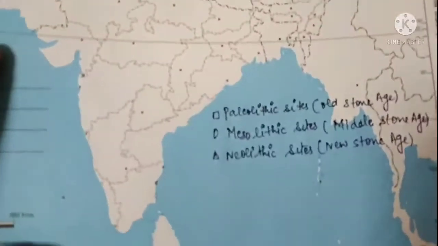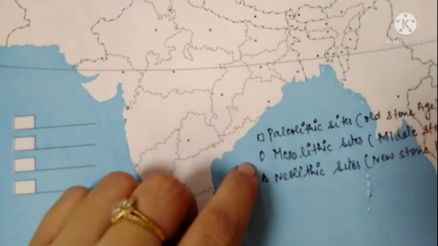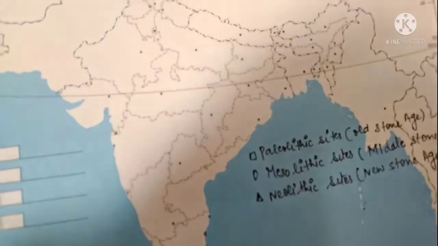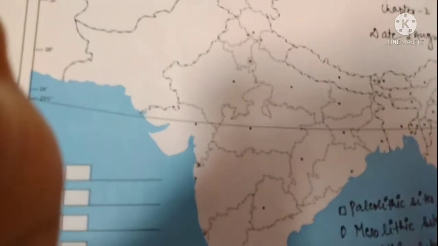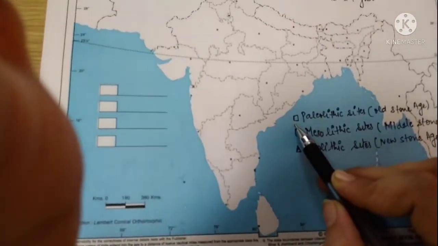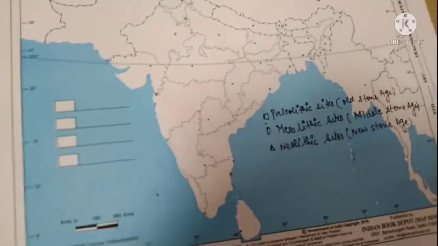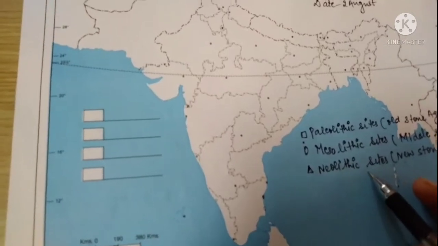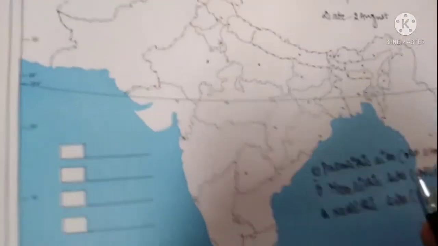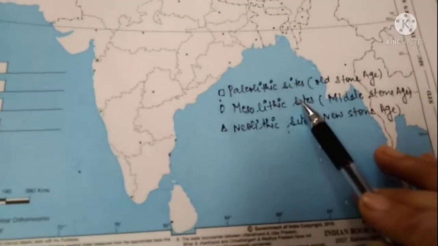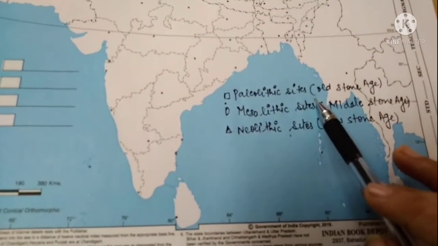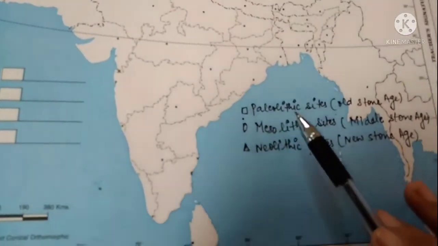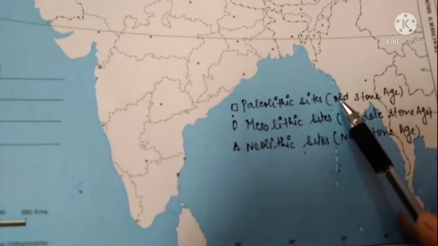You all students can use different signs or symbols to show these different sites on the political map of India. I have chosen this symbol for the Paleolithic site, this symbol for the Mesolithic site, and this symbol for the Neolithic sites. As we all know, the Paleolithic period is known as the Old Stone Age. Now we are going to locate the places which were found in these Paleolithic sites, right?